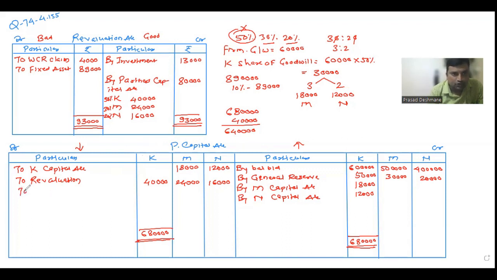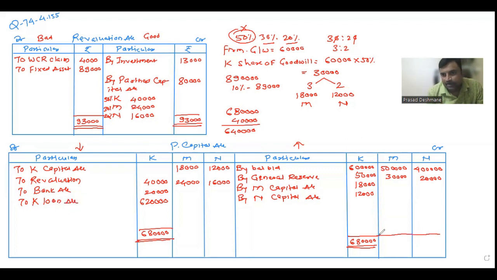That's why I'm writing here 'To bank', because we are paying the retired partner in cash. So 20,000. After recording this 20,000, I'll subtract these two from 6,80,000 to get the balancing figure, which is 6,20,000. For this, they have mentioned in the sum it will be transferred to a loan account. So I'm writing 'To loan account' 6,20,000.